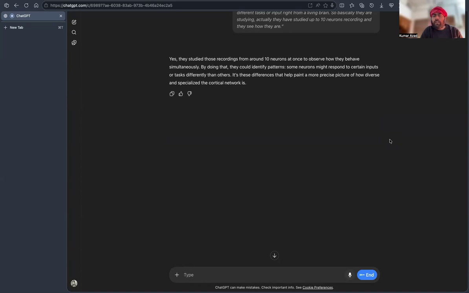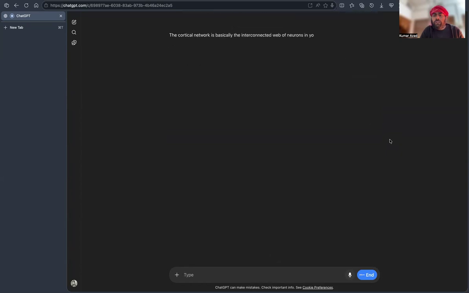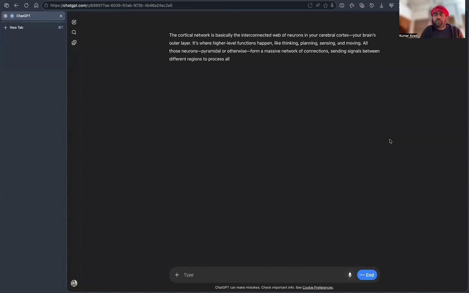Okay, what do you mean by that, cortical network? The cortical network is basically the interconnected web of neurons in your cerebral cortex, your brain's outer layer. It's where higher level functions happen, like thinking, planning, sensing, and moving. All those neurons, pyramidal or otherwise, form a massive network of connections, sending signals between different regions to process all kinds of information.